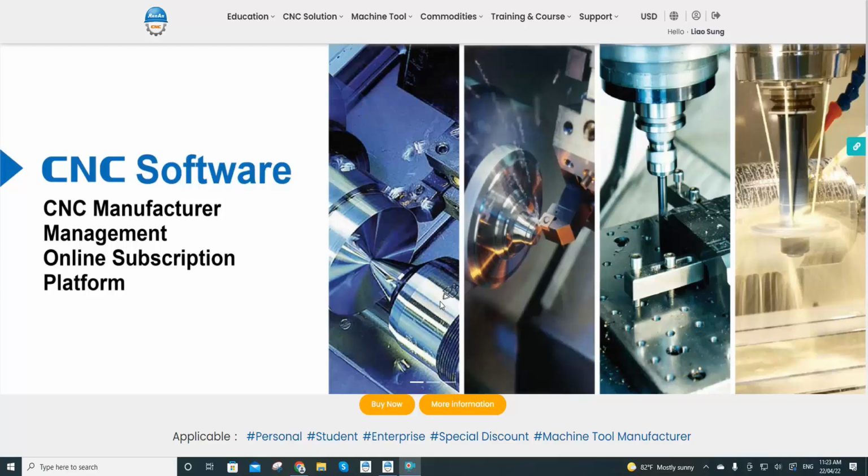Today we are going to teach you how to activate the product keys. After successfully downloading the key service and the software, now we go back to the RenAn subscription page and log into your account. Then we click the member area on the top right corner.